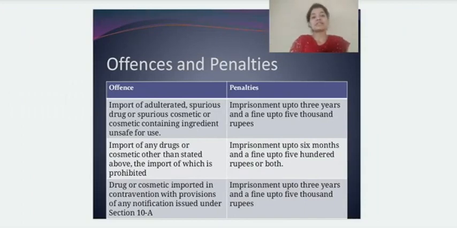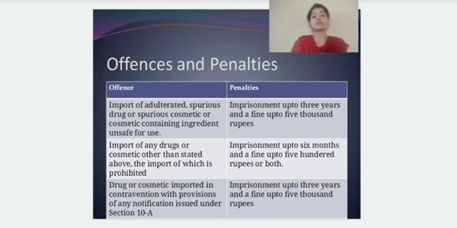Now coming to the offences and penalties. What happens if a particular importer or manufacturer is seen doing offensive activity? Okay, so we know that there are certain classes of drugs whose import is prohibited, and even after knowing that a particular drug class cannot be imported, if a person tries to import that particular drug into the country, then he can have an imprisonment of up to 6 months and a fine up to 500 rupees or both, right?